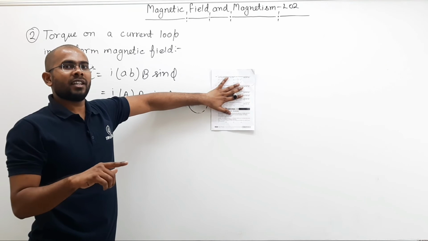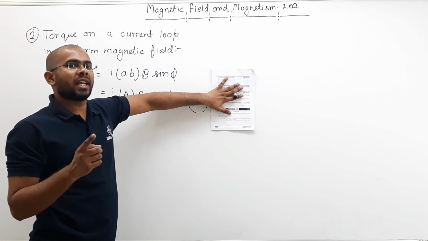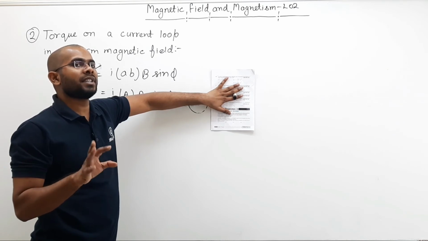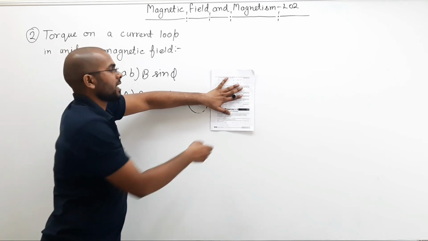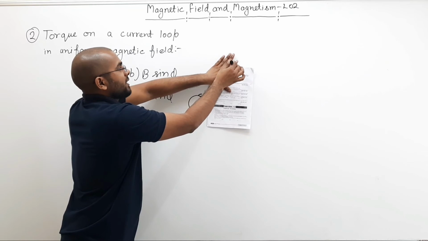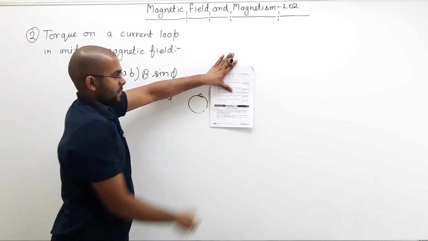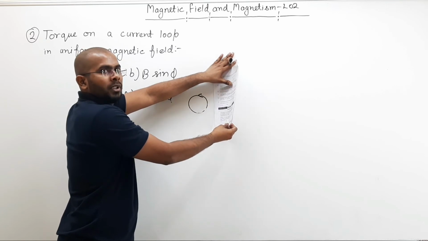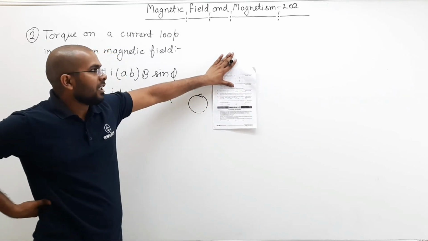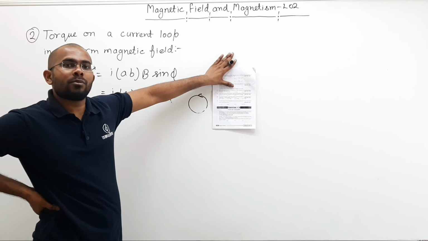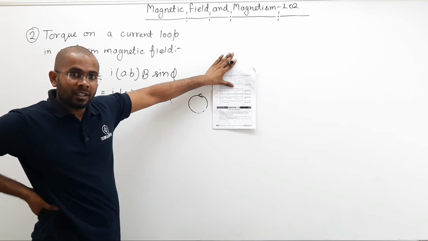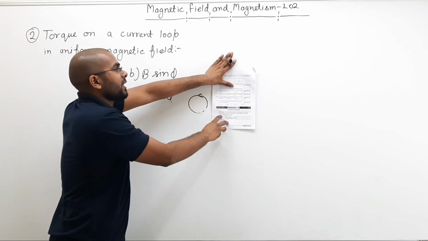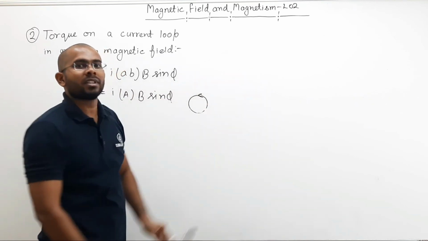So previously area vector and magnetic field were in the same direction. The angle between them was 0. I kept magnetic field the same and rotated the loop. If I rotate my loop by phi angle, then area vector will also be rotated by phi angle, meaning now the angle between area vector and the magnetic field becomes phi.